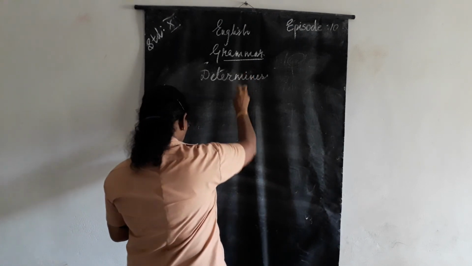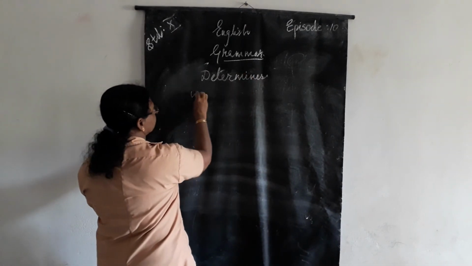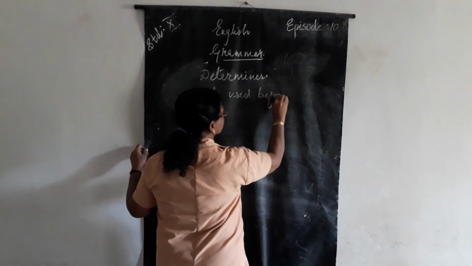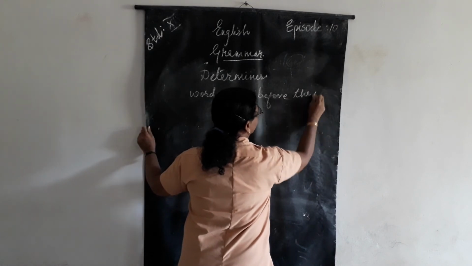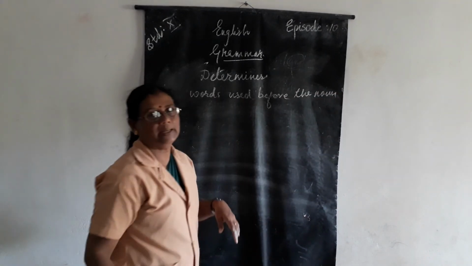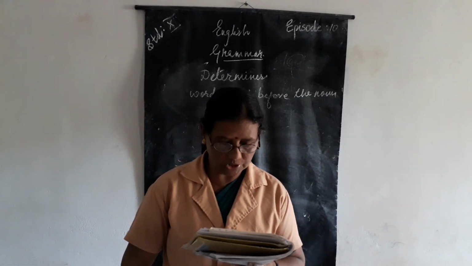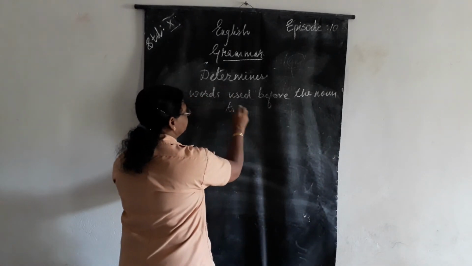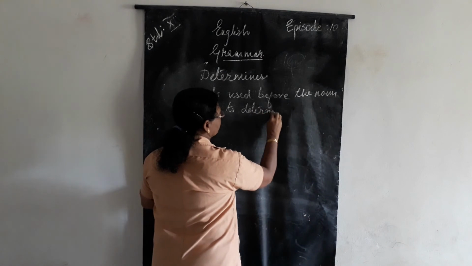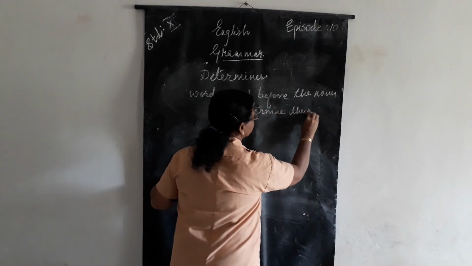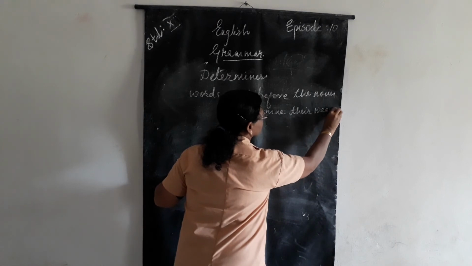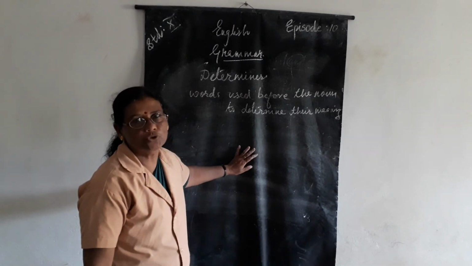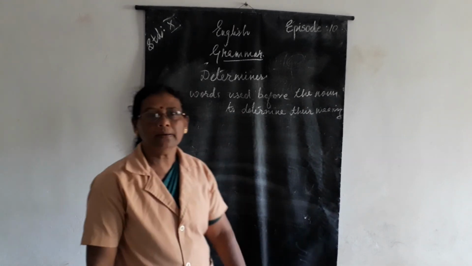They are the words which are used before the noun to determine their possibilities or their meaning. Understood? So what are determiners? Words used before a noun to determine the meaning.